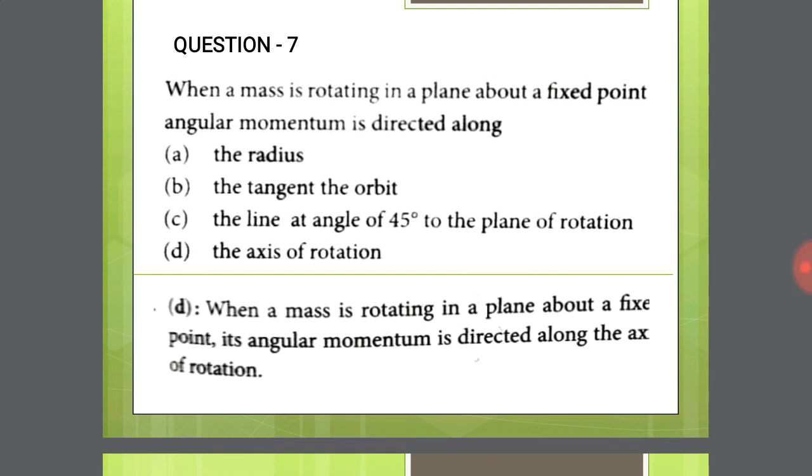Rotating in a plane about a fixed point means the axis of rotation concept. Angular momentum is directed along the axis of rotation. So option D is the right answer.